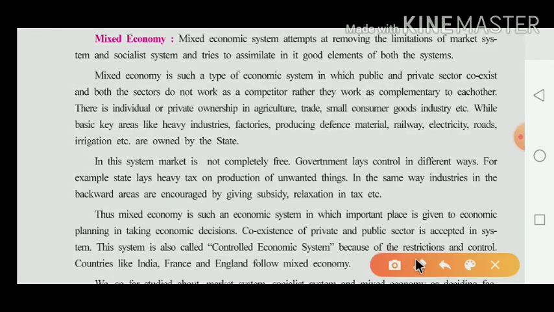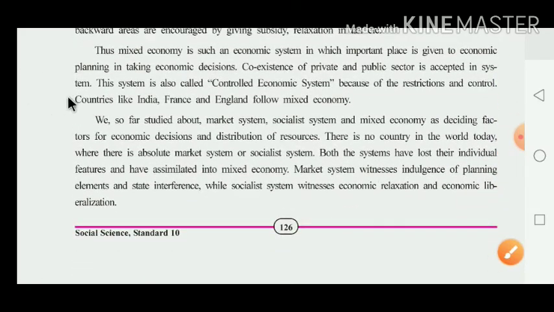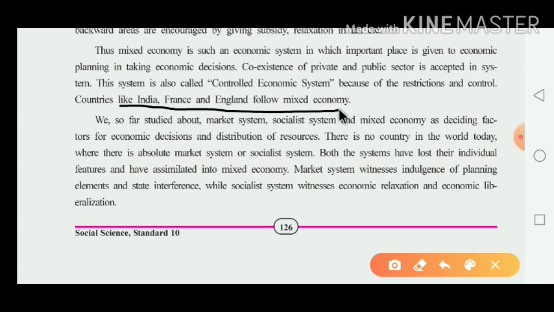Now dear children, they have to give the name of the nation. Which nations accept the mixed economic system? India, France and England follow the mixed economic system, and that's why India is also following the mixed economy system. That's why mixed economy is the most important question for the board examination.